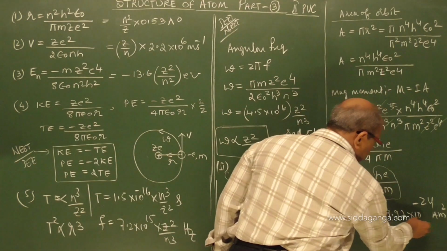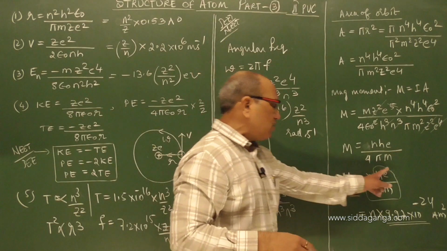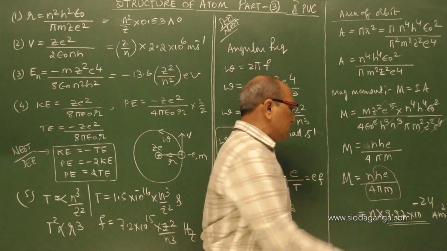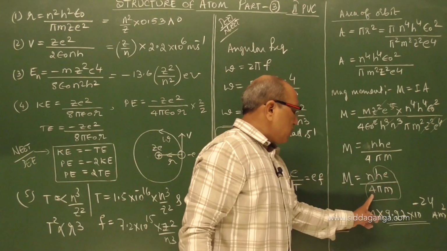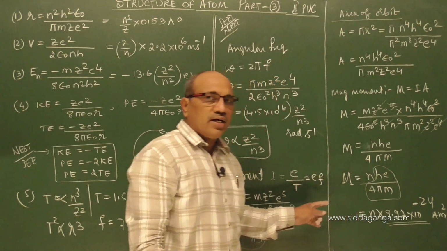This is the Bohr magneton, the magnetic moment for orbit number 1. Here e is the charge, m is the mass of the electron, and h is Planck's constant. h e upon 4 pi m is called the magnetic moment of the electron in the hydrogen atom.